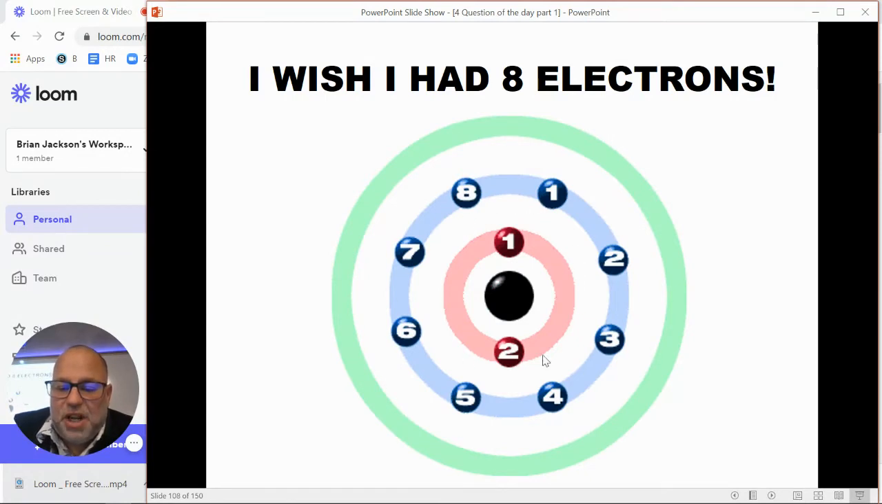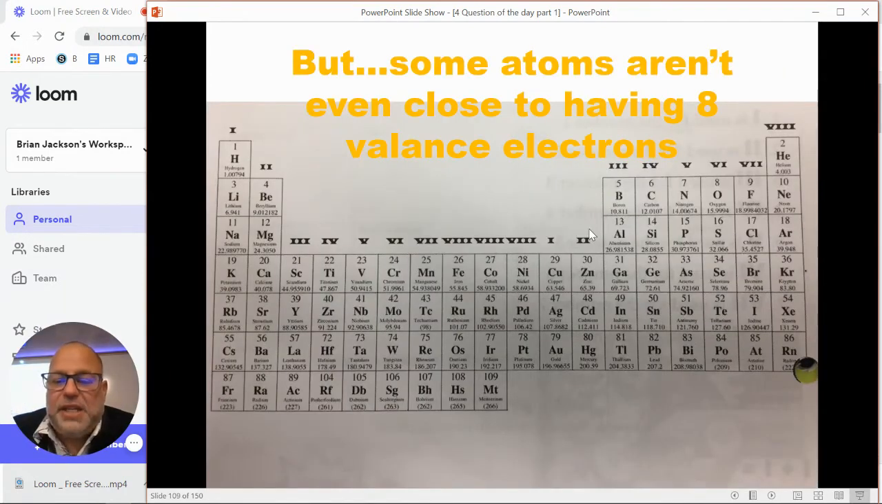But because that first energy level only holds 2, if they have 2 electrons spinning around it, chemically speaking, they actually act just like a bigger element that has 8 valence electrons. So hydrogen and helium are super happy if they only have 2 just because they're so tiny. But every single other element on the entire periodic table wants to have 8.